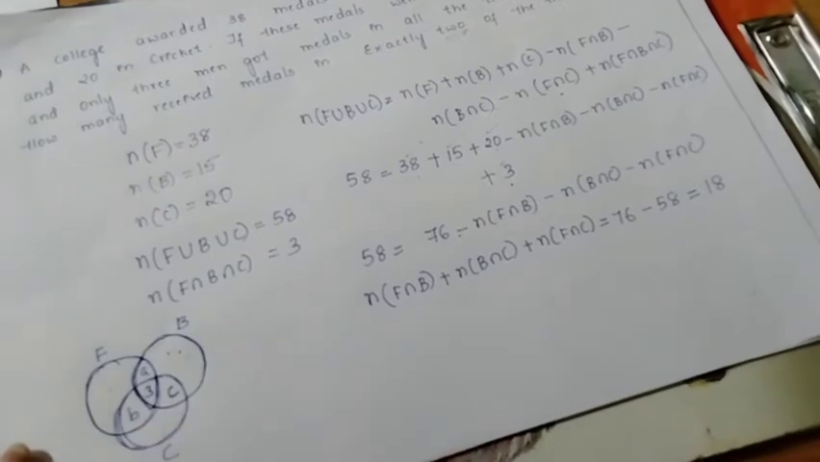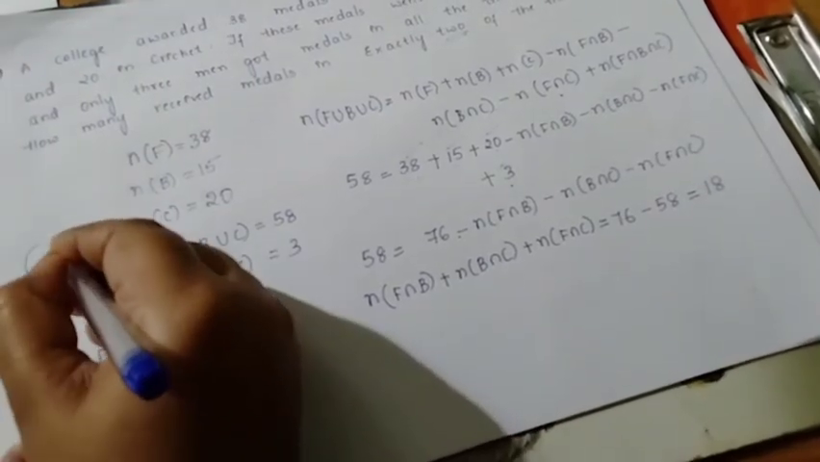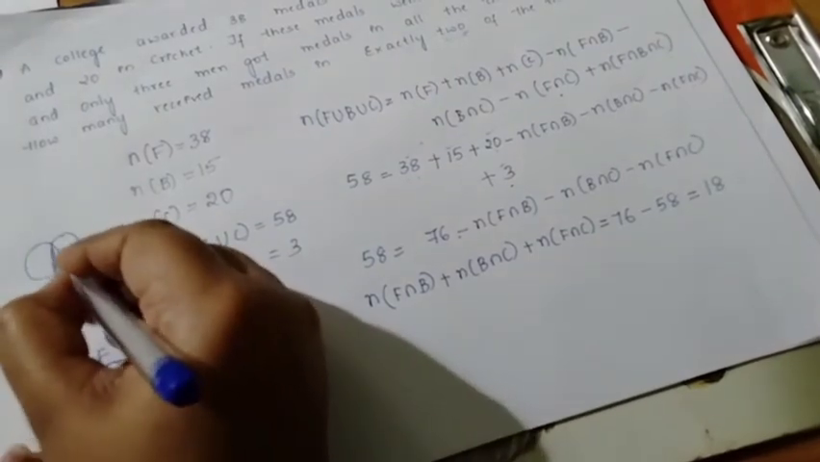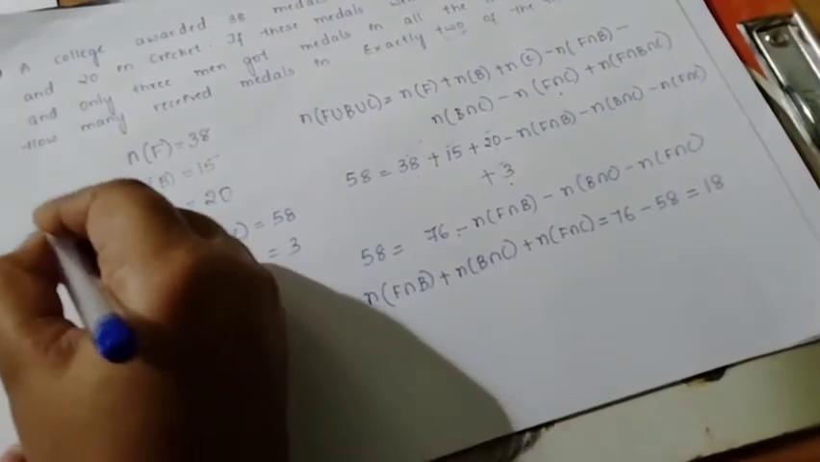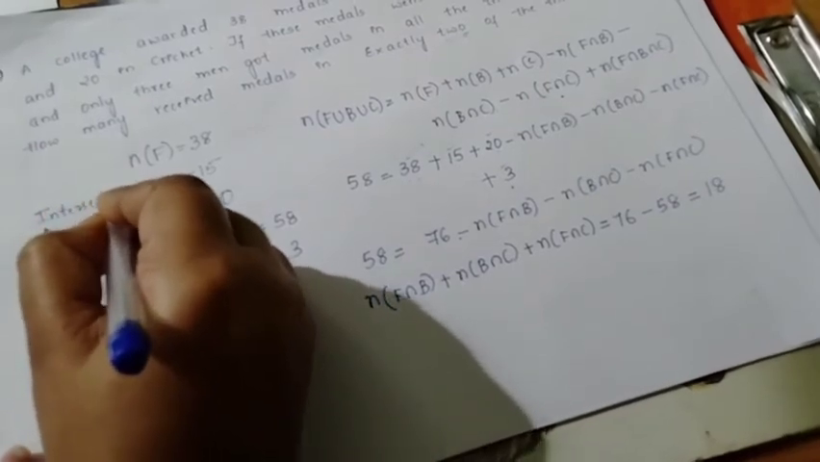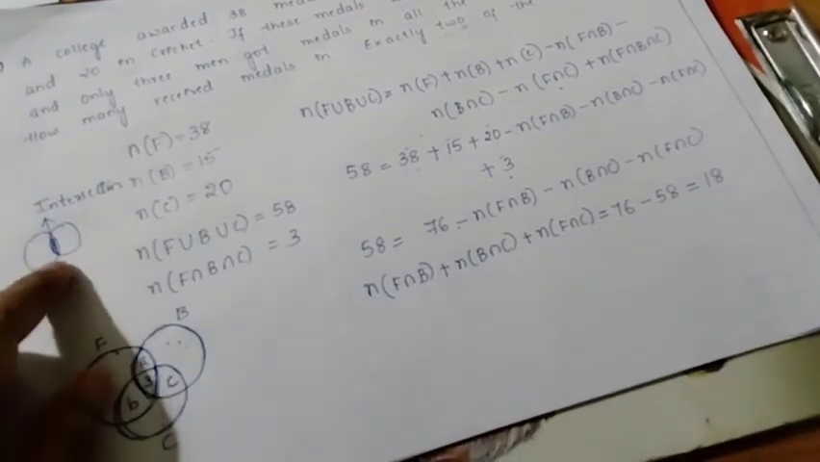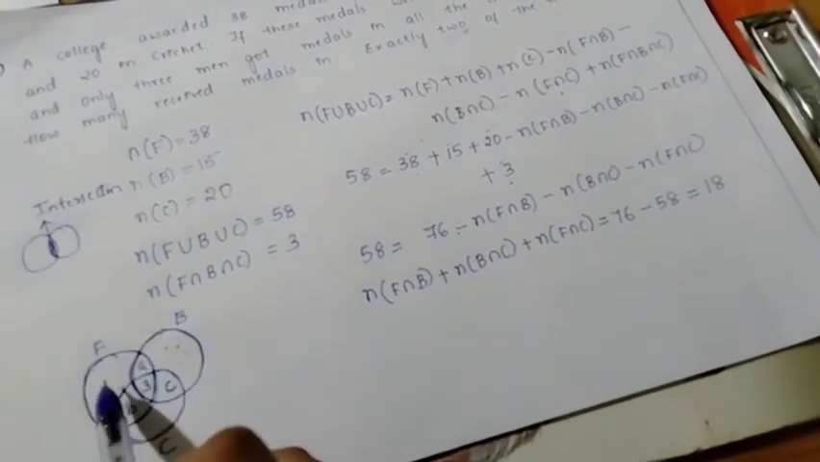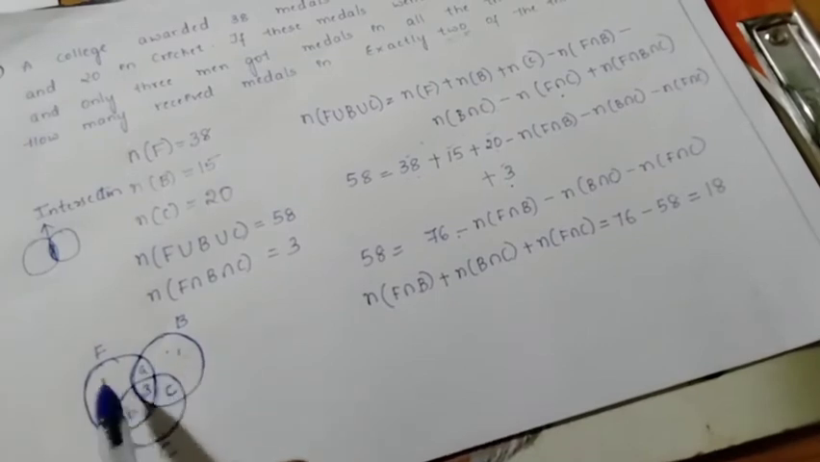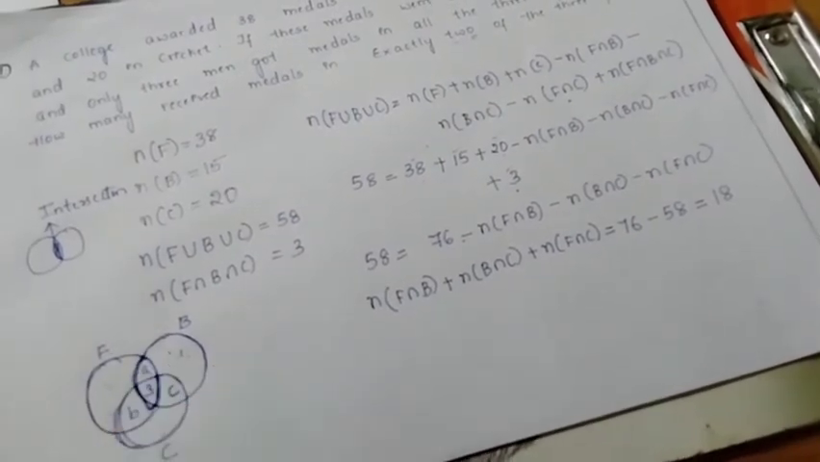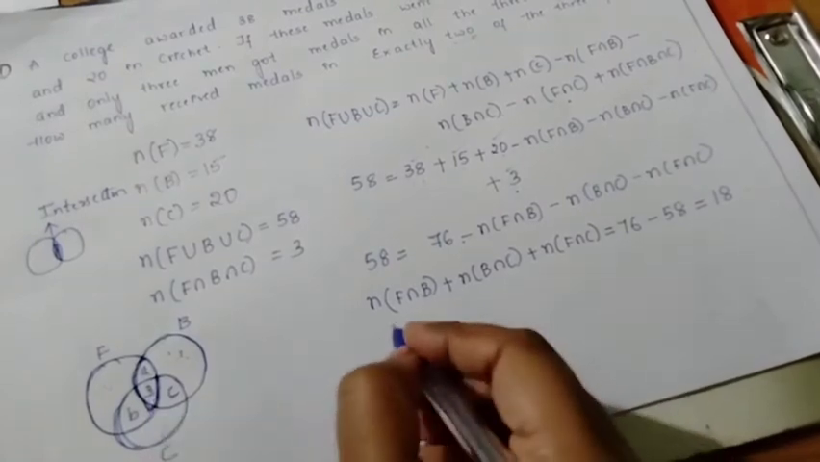Now, I told you earlier about intersection. If you draw 2 circles like this, when you are drawing a Venn diagram, this portion indicates what? This is intersection. Correct? So, this whole middle portion will be what? Intersection. So, in this diagram, F intersection B will be what? This part. So, this is what? A plus 3.